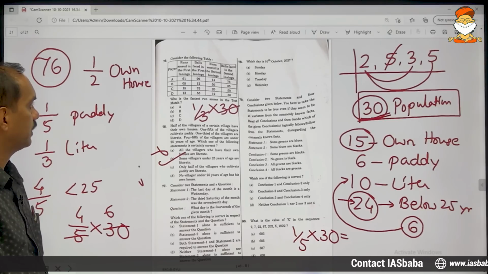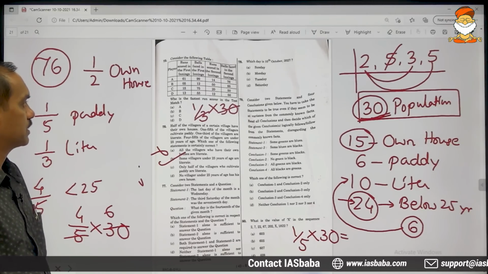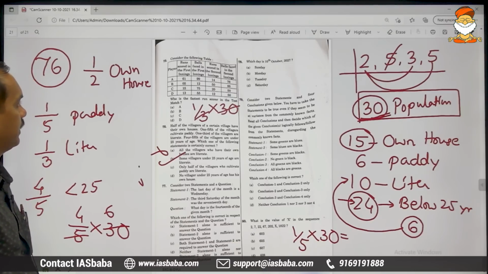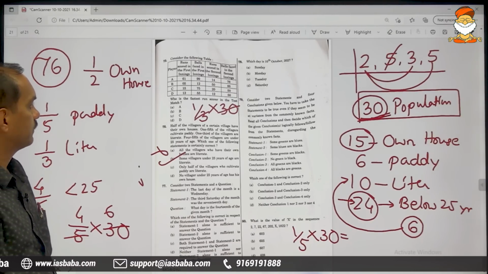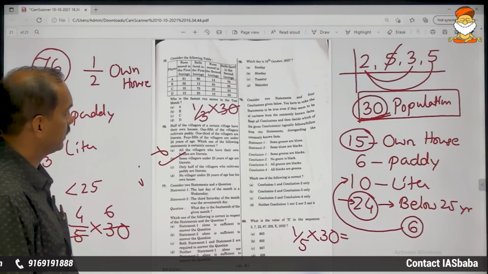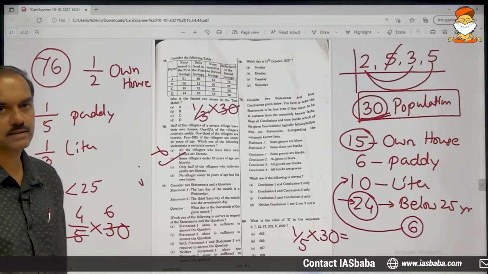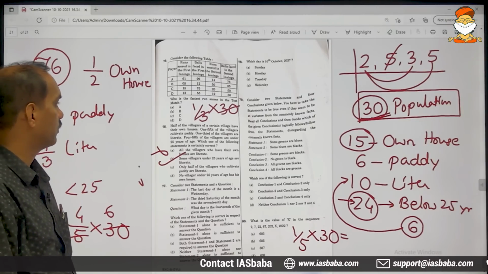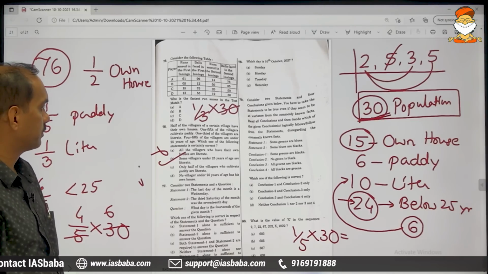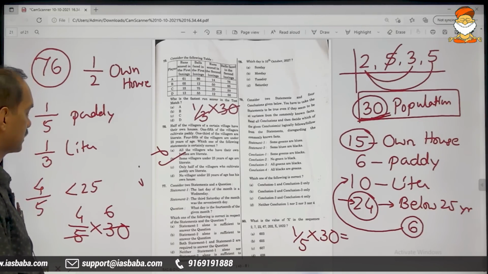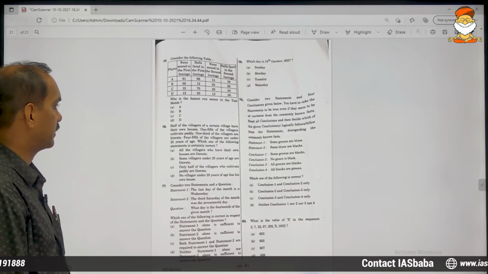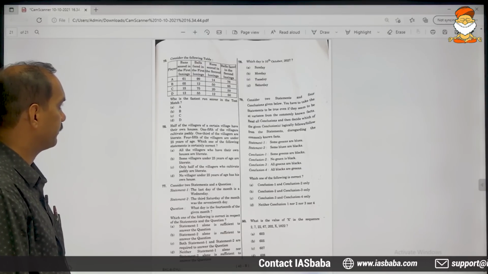Moving on to the 75th. Consider the following table. There are 4 players, A, B, C and D. Runs scored in the first innings, balls faced in the first innings, runs scored in the second innings, and balls faced in the second innings are given for all these 4 batsmen. The question: who is the fastest run scorer in the test match? The options are A, B, C, D.